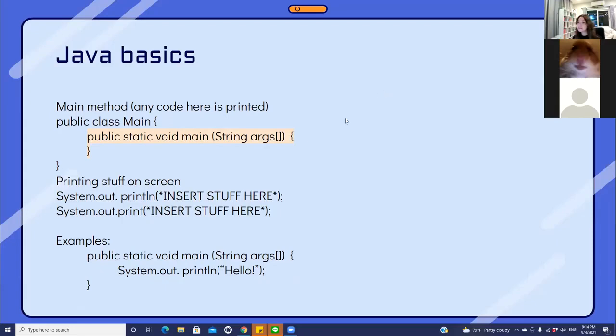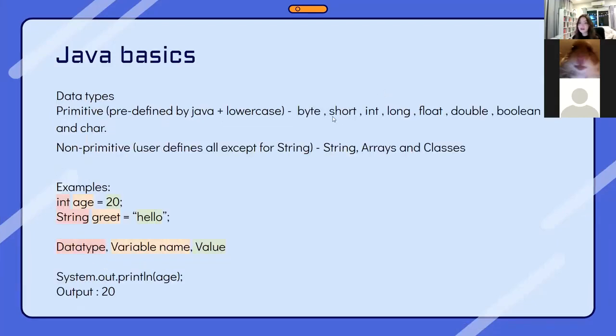Okay, so data types. As I said in the last slide, there are 2 types of data types: primitive and non-primitive. An example of a primitive data type would be int, long, float, boolean. An example of a non-primitive data type would be string, arrays, and classes. These data types are used to define something. For example, you need to input a user's age right here, as you can see. We use int as the data type and we set the variable name to age. So int stands for integer, so we have to set it to an integer, which is 20 in this case.